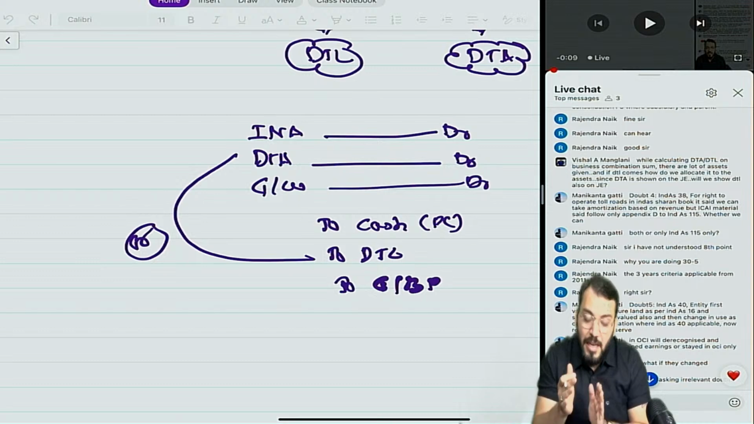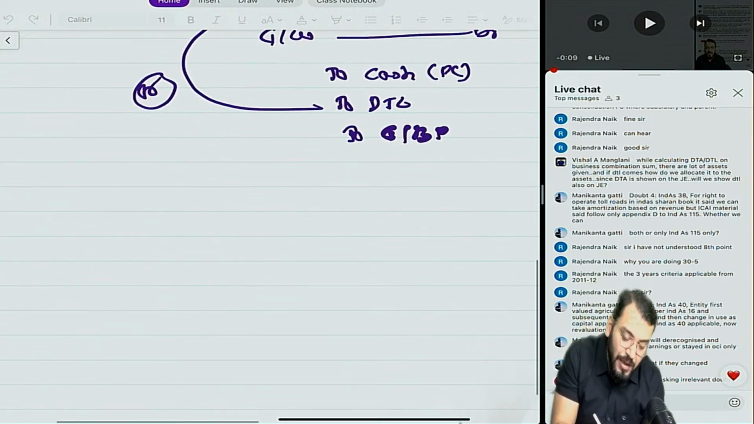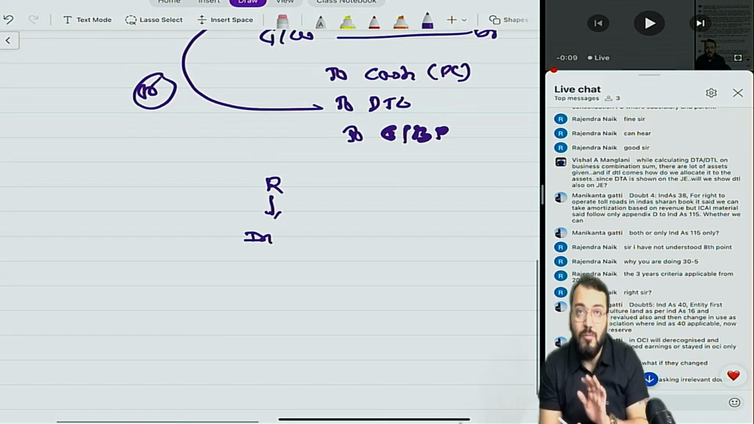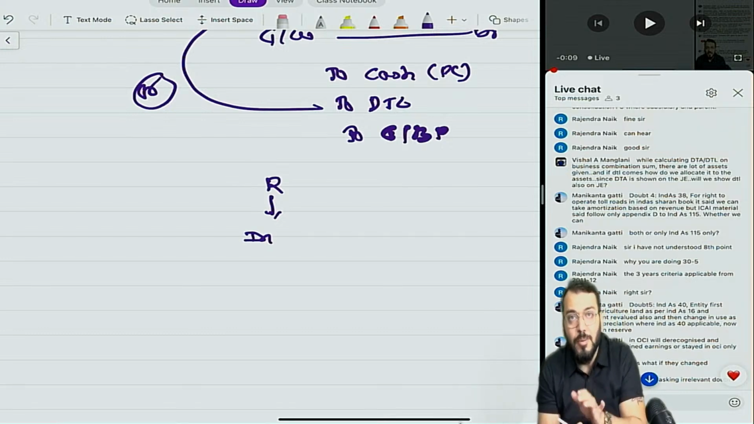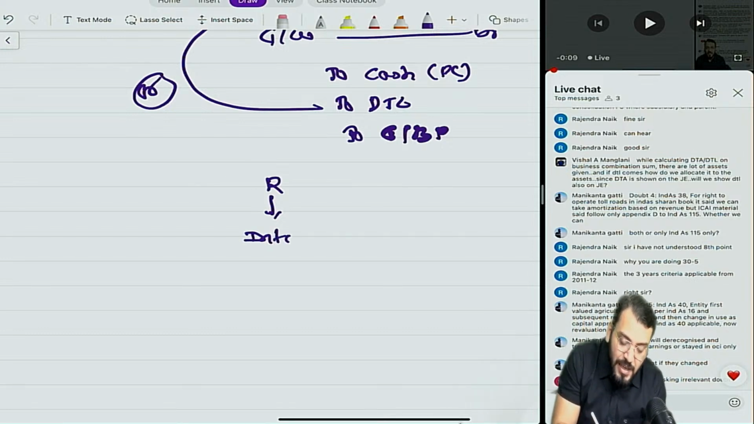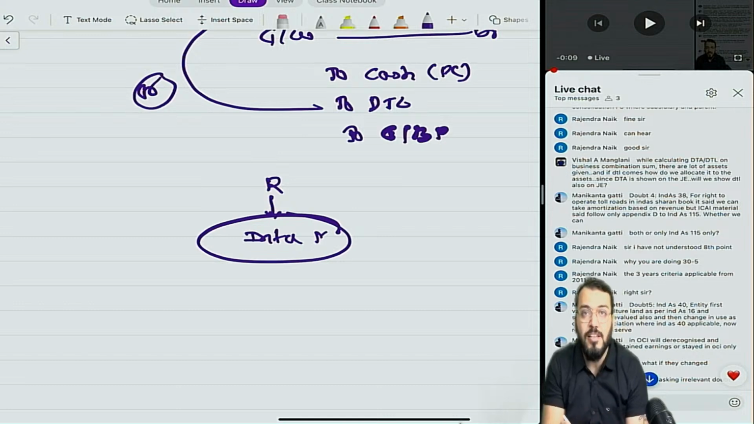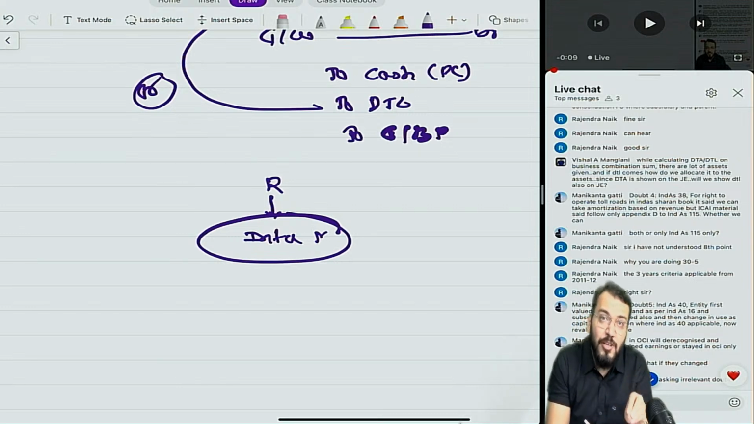Just try to understand what Appendix D to Ind AS 105 says. Appendix D is for revenue recognition. In Appendix D it says that there are two models, whether financial asset model or intangible asset model. Means there can be an intangible asset also due to Appendix D. Now amortization of this intangible asset can be based on what? Ind AS 38 says it can be based on revenue.